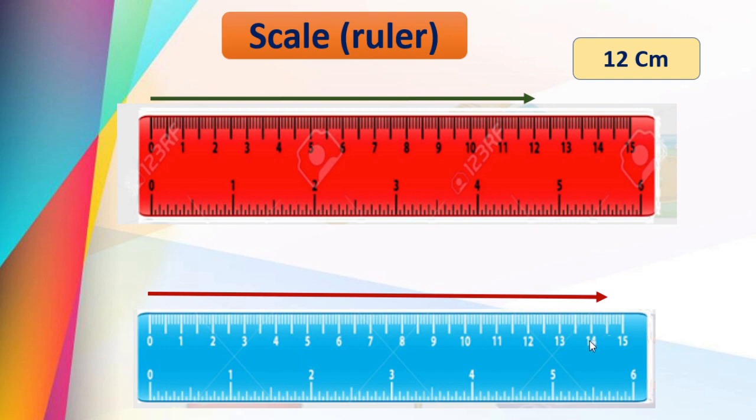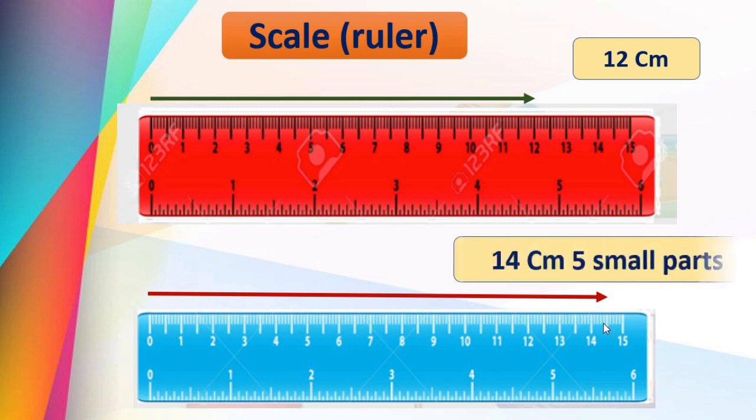See here, 14 centimeters, you know this, and 5 more parts. That is nothing but 14 centimeters and 5 small parts. And dear children, you know that 5 small parts are nothing but 5 millimeters. 14 centimeters and 5 millimeters, isn't it?